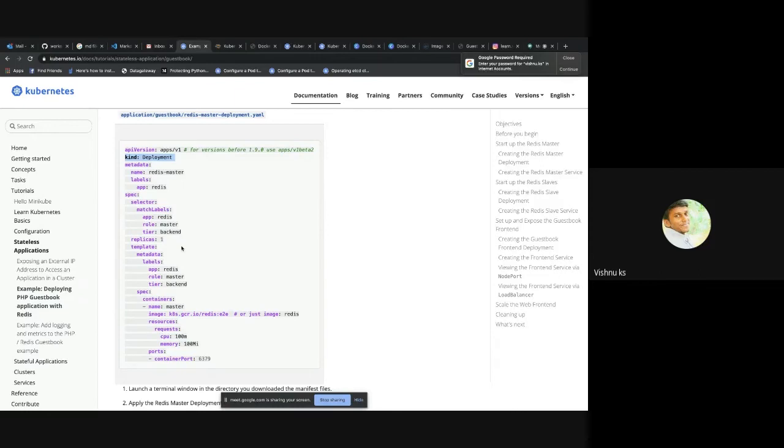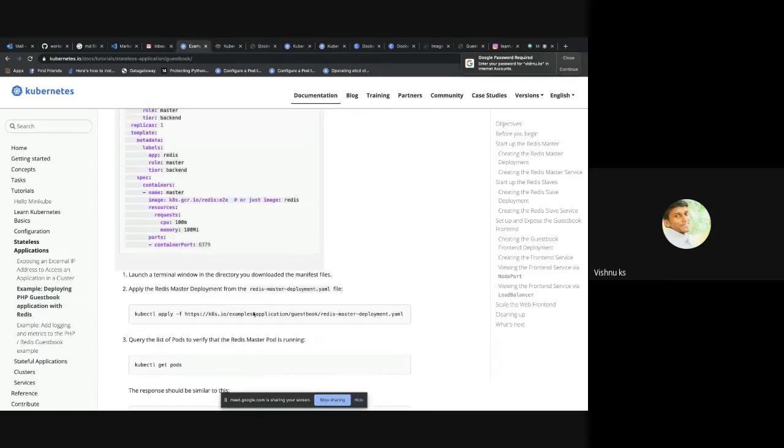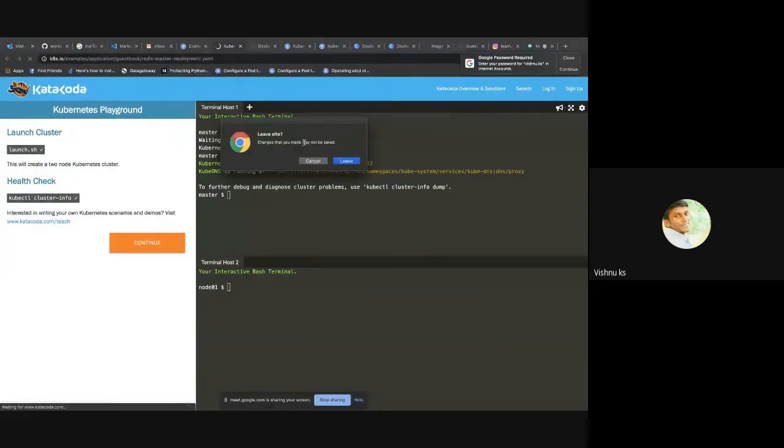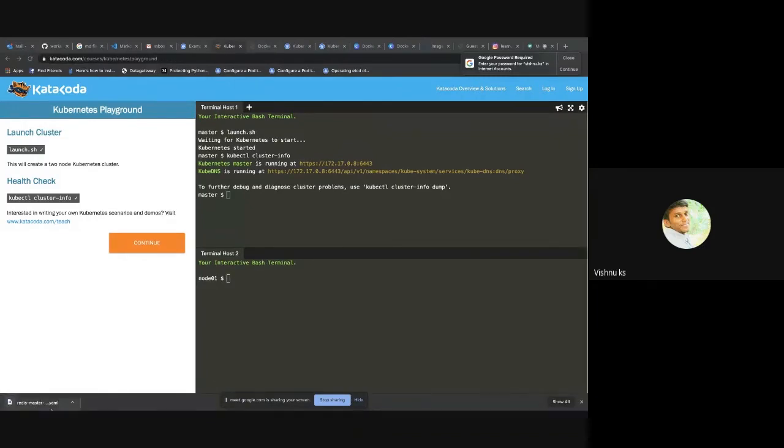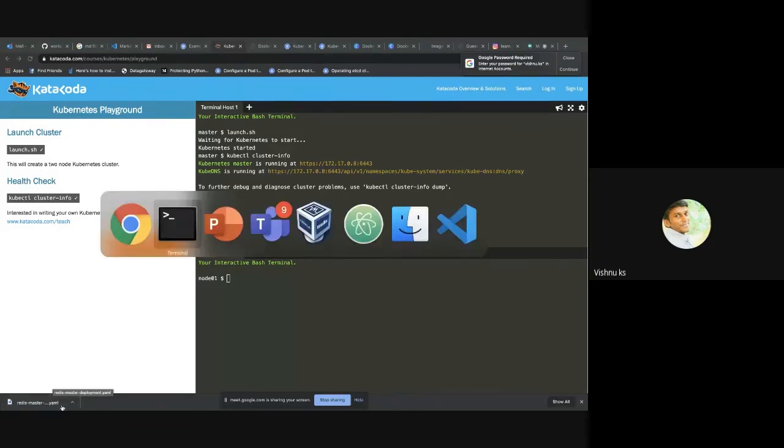In it, it is going to create a deployment inside your cluster. So I'm just going to deploy it using this command. I can have this file locally also. If I go to this link, it downloaded that Redis master YAML file.